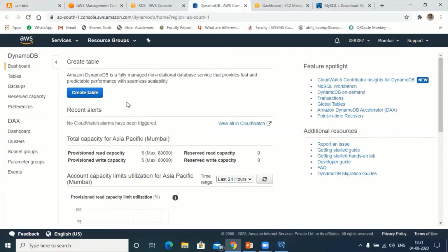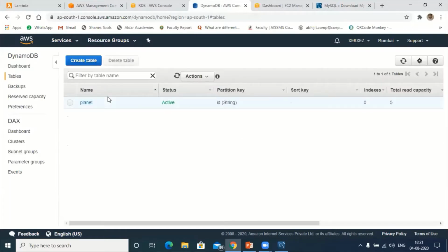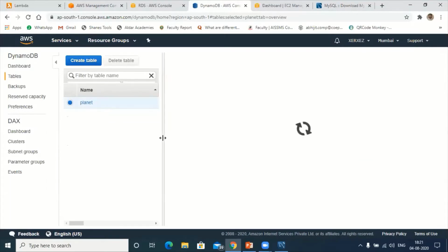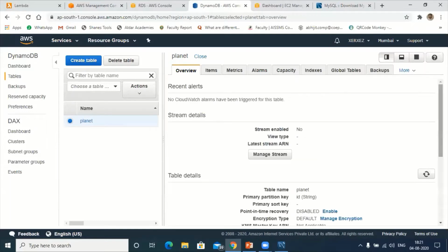So here, same table I will use now, and we will try to execute the program using Lambda function. That means I'm going to fetch the data from DynamoDB. Okay, so go to tables. Let me check whether that table is available or not, or whether it is active or not. Obviously yesterday we created the table. Now the table is available with the primary key called ID, which is of the format string. Let me check whether the data items are available in my Planet table or not.